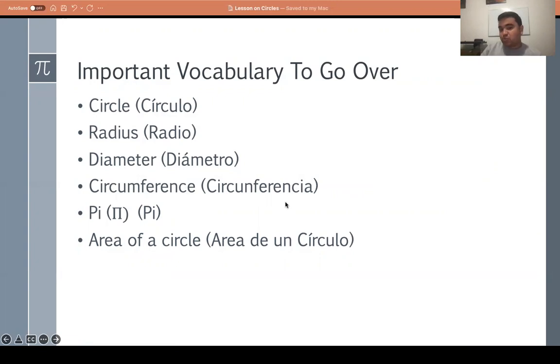If you guys want to look at your notes, you should have the review notes ready for that. And we're going to look at pi, the ratio between circumference and diameter. And finally, we're going to review the area of a circle, which is like the area of any other shape, área de un círculo. Okay, everybody's good? Stop me if you have any questions before we continue.